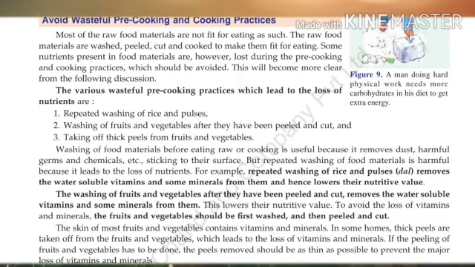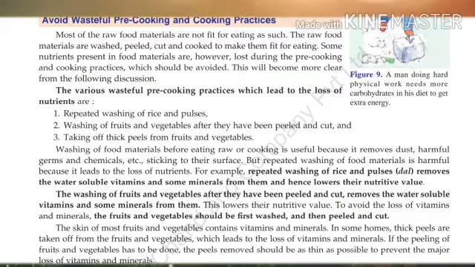But when we follow the pre-cooking and cooking practices, then knowingly or unknowingly, most of the nutrients present in food materials are lost. This will become more clear from the following discussion.